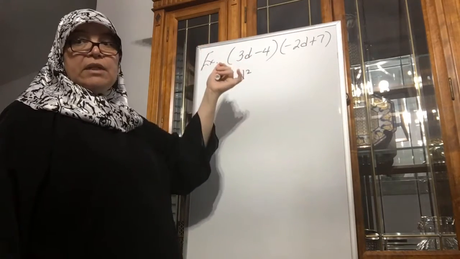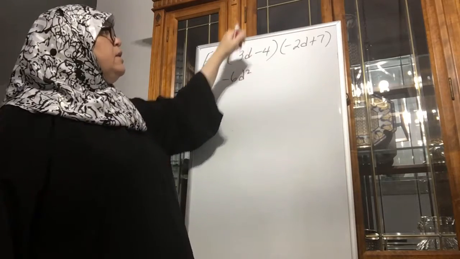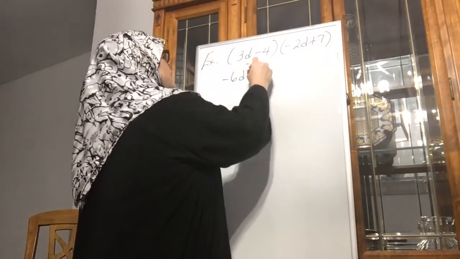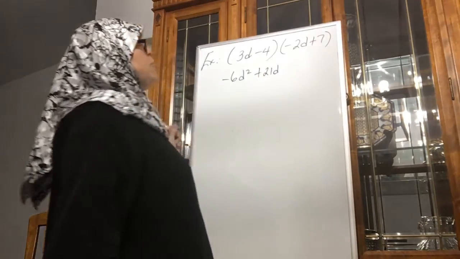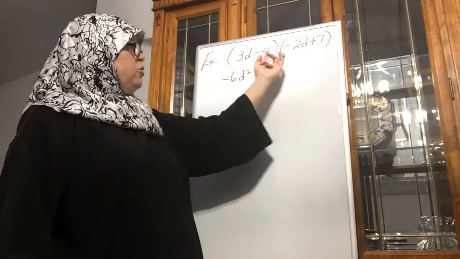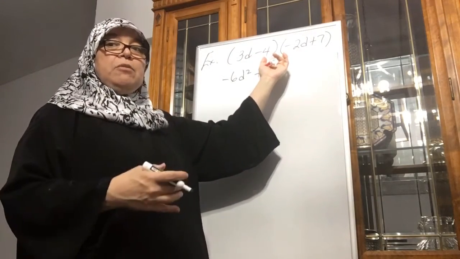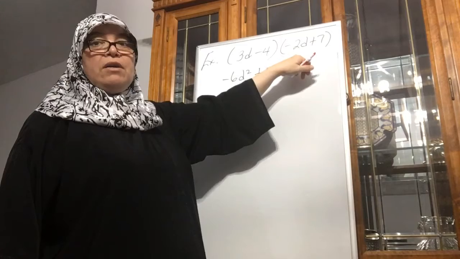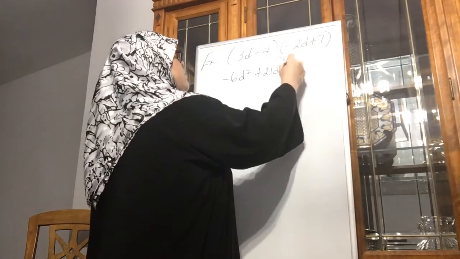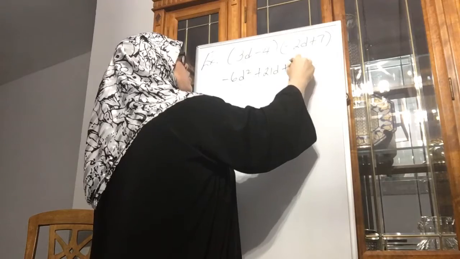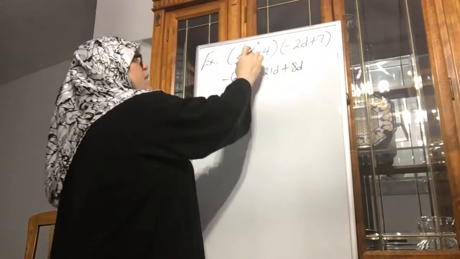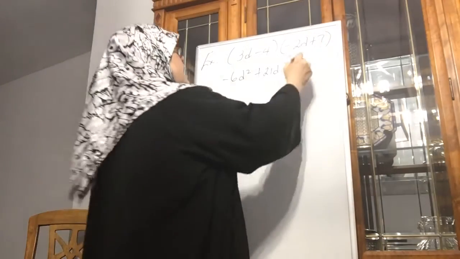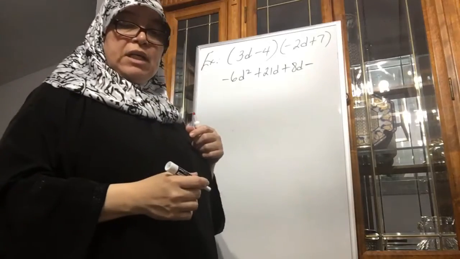Then the outer, right? 3d times 7 is 21d, and it's a positive 21d. Then the I for the inner, the two terms in the middle that are inside the multiplication expression, negative 4 times a negative 2d, negative times negative, I know it's positive, 4 times 2 is 8, don't forget to drop the d. Then I have a negative 4 times a positive 7. Negative times positive is negative, and then 4 times 7 is going to be 28.